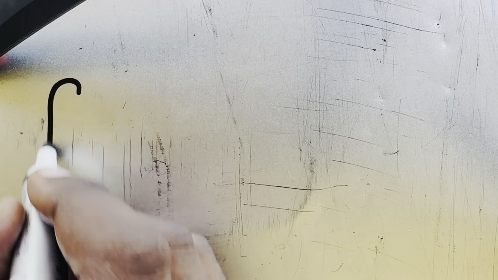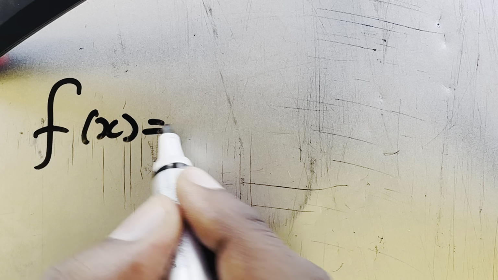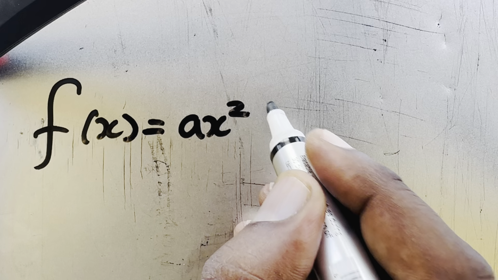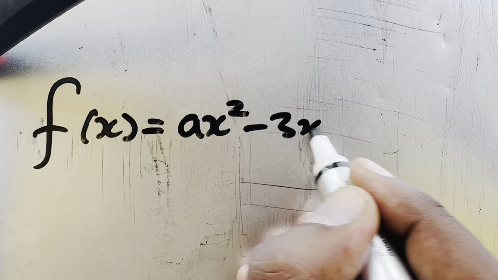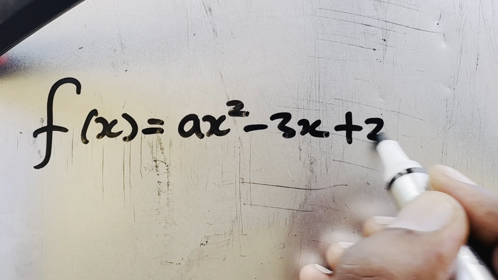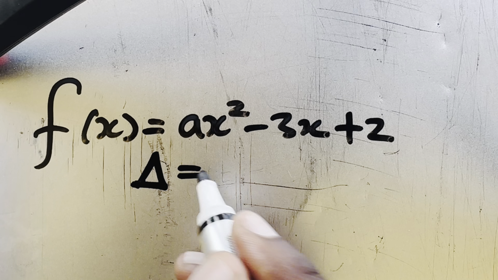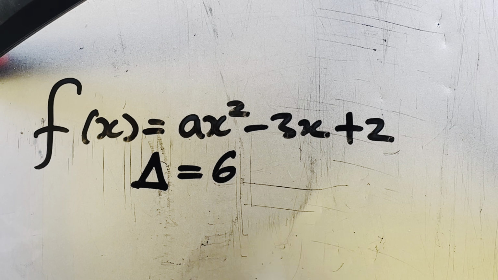So we're given f of x equals ax squared minus 3x plus 2. And then we're given that the discriminant is equal to 6.